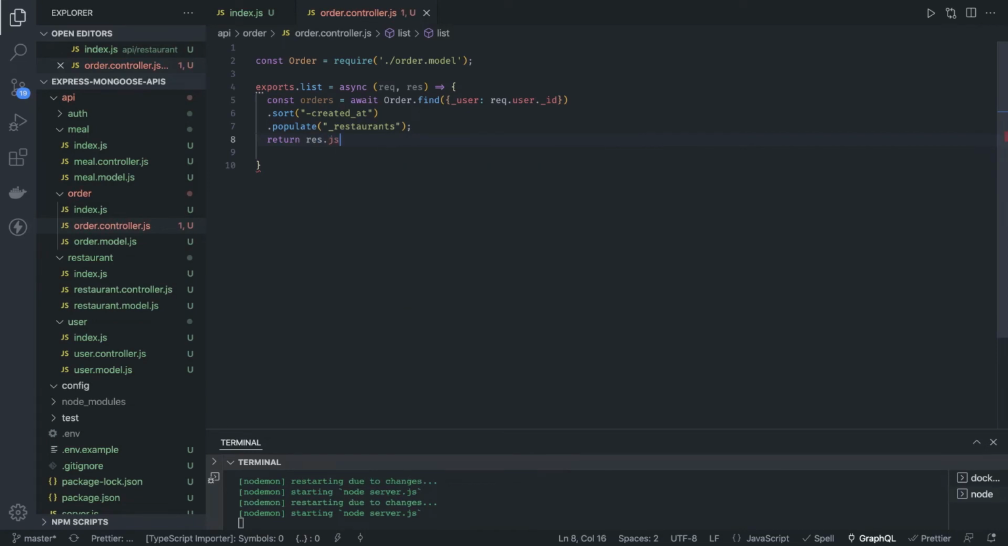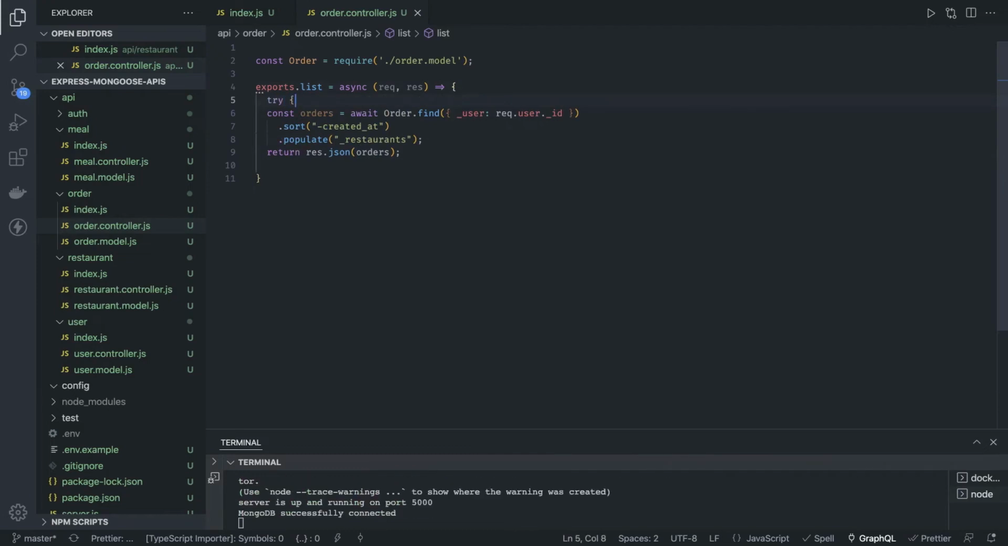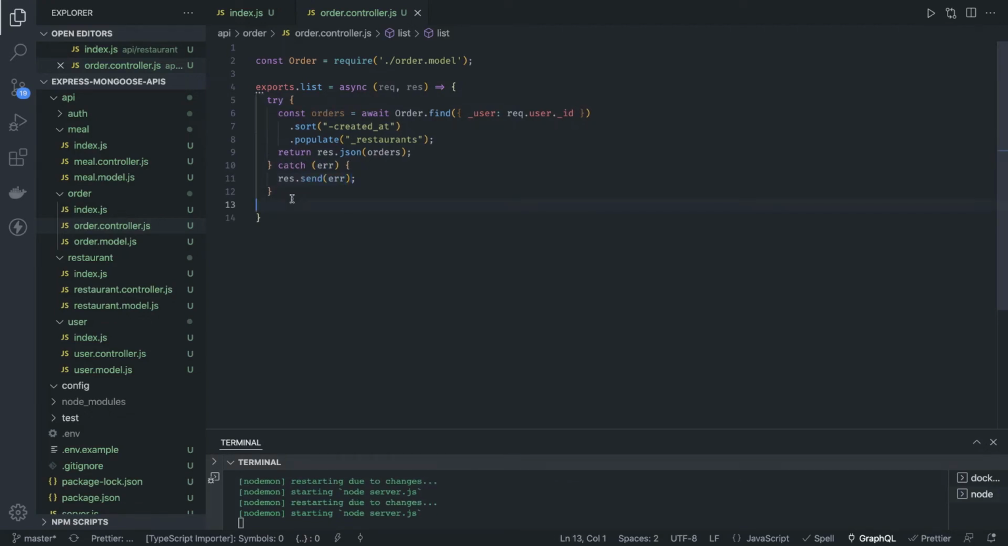Then response.json orders. This is a try catch, so we can just wrap this in a try catch. This is async await, so it's better to put a try catch here, and in the catch I can say response.send error. Okay, so this is a list.